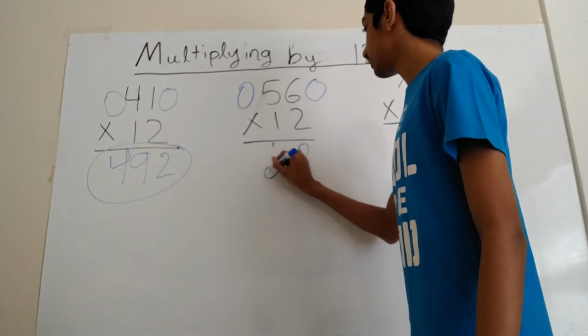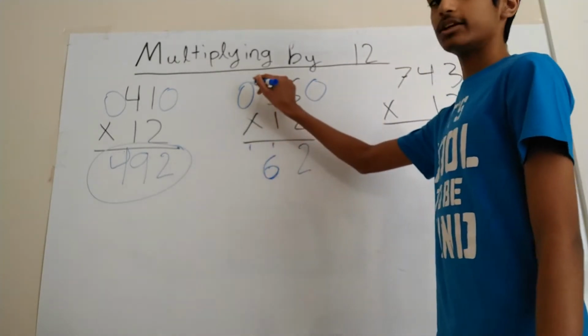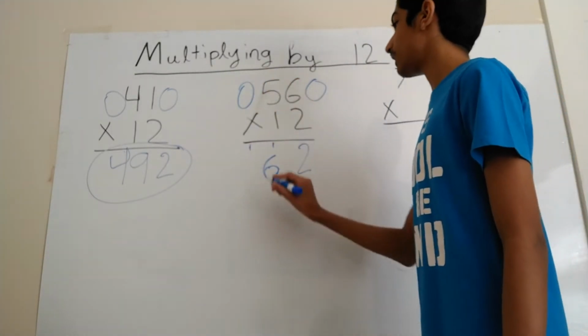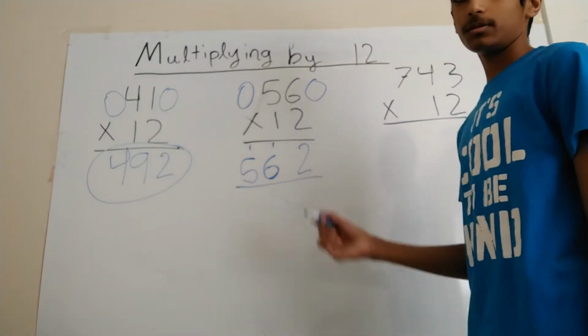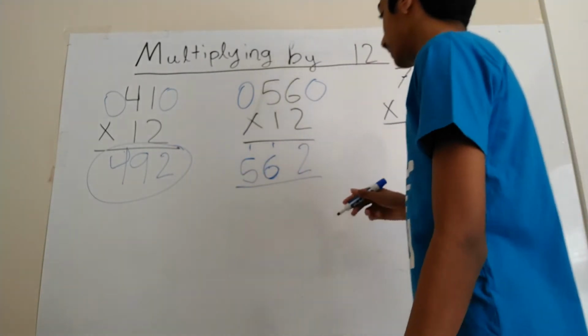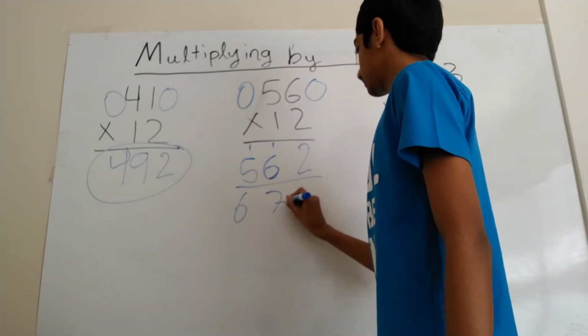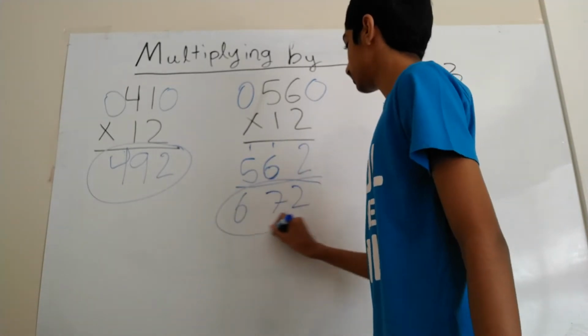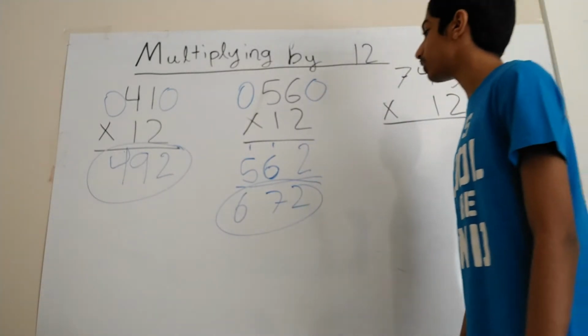So we put the 6 here. We carry the 1. Now 0 times 2 plus 5 is just 5. We're not done yet. We have to add the carrying overs, and then we get 672. And that's our answer for 56 times 12.